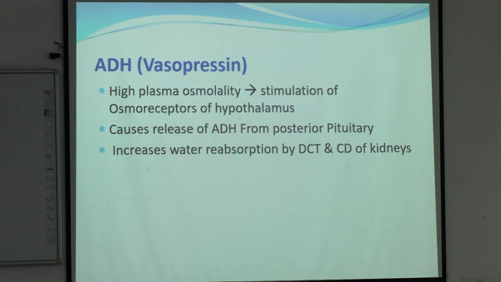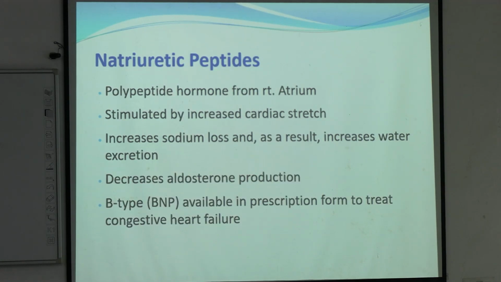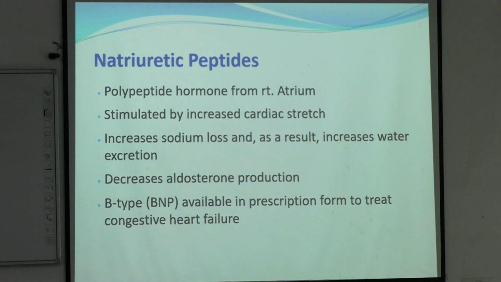Okay, ADH is also known as vasopressin. What is the full form of ADH? Antidiuretic hormone. It is secreted from posterior pituitary when there is high plasma osmolality, and it increases water reabsorption in DCT and collecting duct. ঠিক আছে? Natriuretic peptides, they are secreted from atrium and they are secreted when there is cardiac stretch. ঠিক আছে? So যখন BP increase করছে, cardiac stretch, cardiac muscle stretch হলে তখন কি হবে?